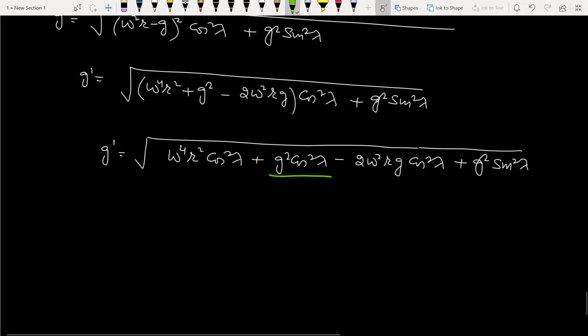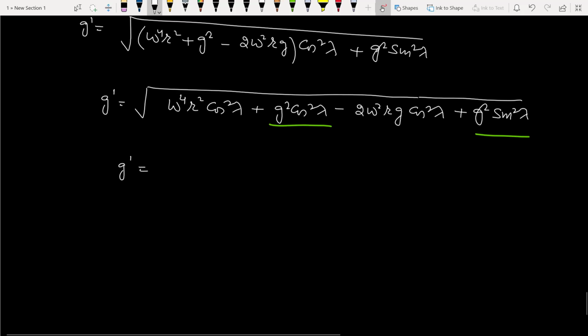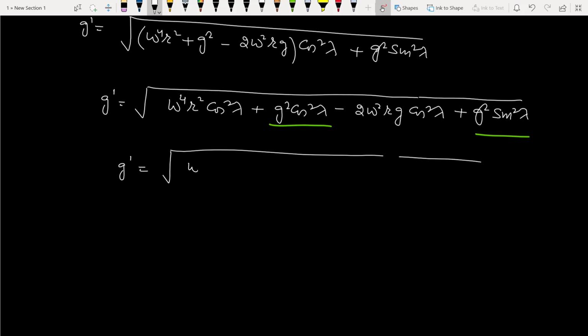Now look at these two terms. g square common, inside it is sin square plus cos square, it will become 1. So g dash is equal to omega 4 r square cos square lambda plus g square minus 2 omega square r g cos square lambda.